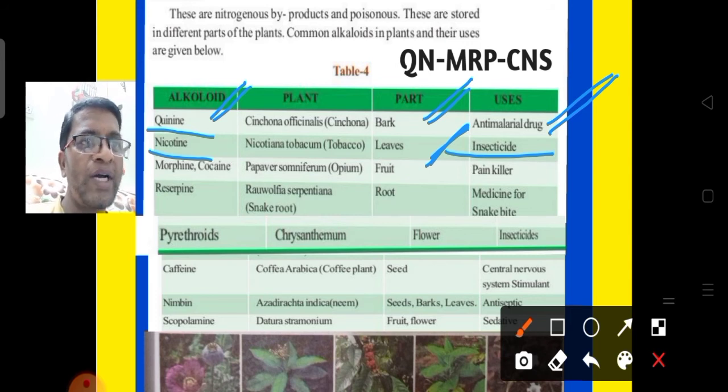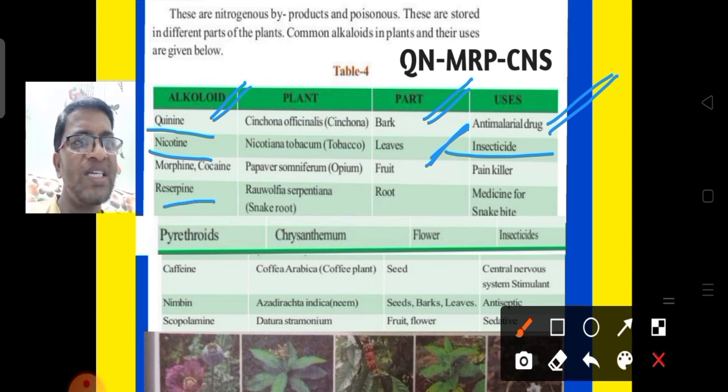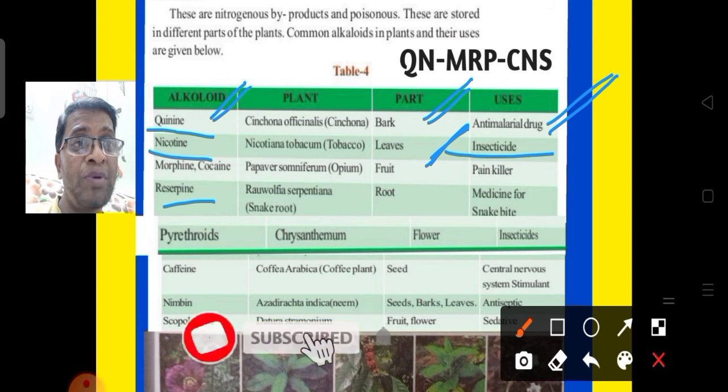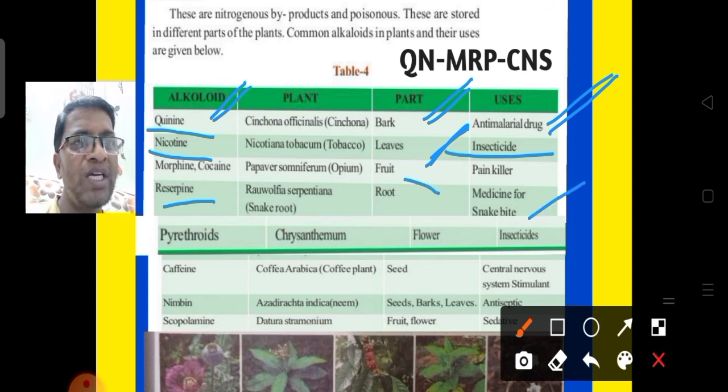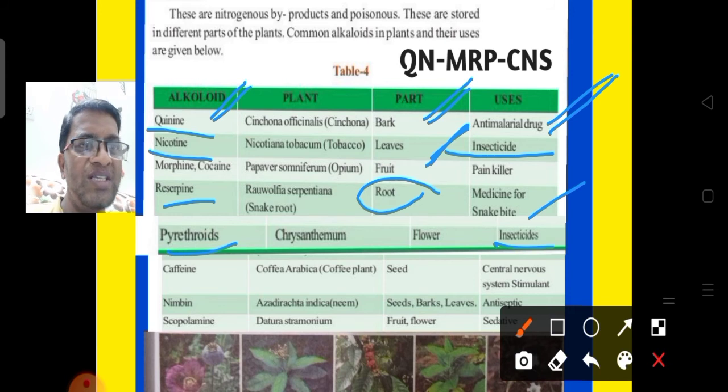Next, morphine and cocaine. It is used as a painkiller. Next, the fourth alkaloid name is reserpine. Reserpine means serpum. Serpum means it is used as a medicine for snake bite. From which part can we get it? From the root we can get it. Next, pyrethroids. It is used as an insecticide.